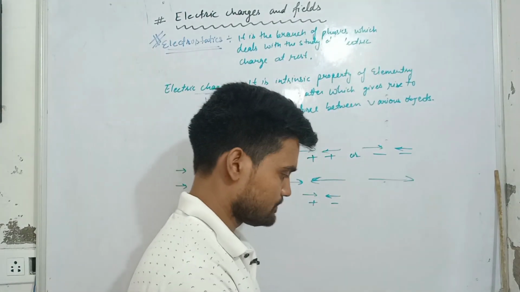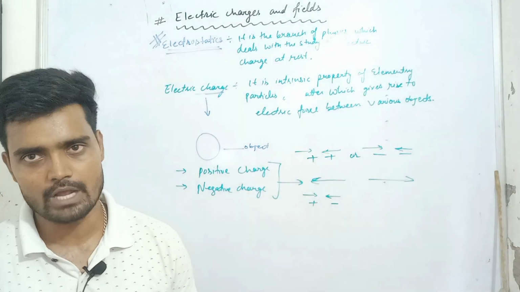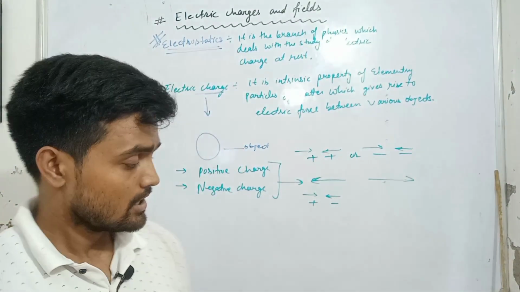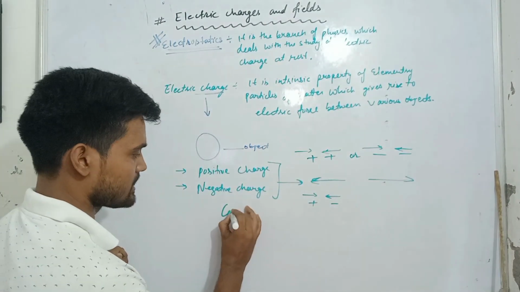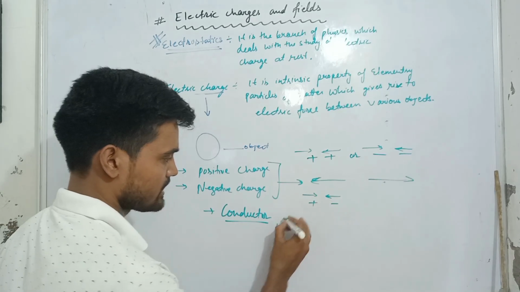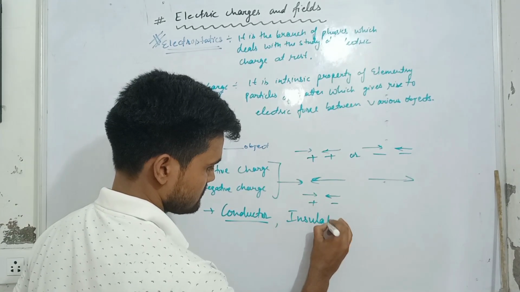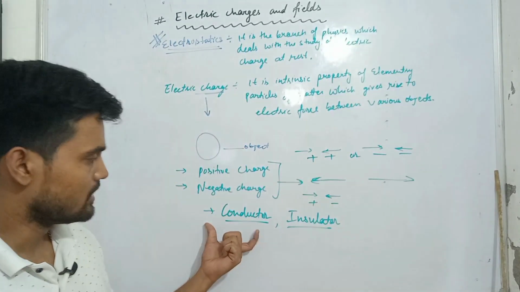Now let's discuss different types of materials which we have studied in the previous classes as well. In this next topic we will see conductor and insulator. First, let's have a look at the conductor.